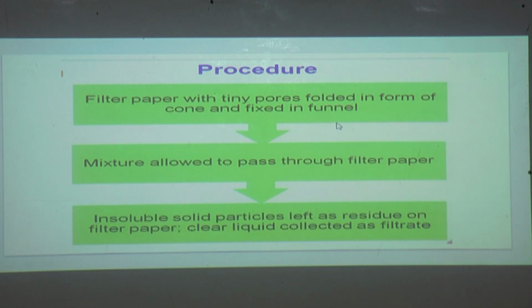Filter paper with tiny pores is folded in the form of a cone and fixed in a funnel. The mixture is allowed to pass through the filter paper. Whatever mixture we have to filter, we pass through the filter paper. Insoluble solid particles are left as residue on the filter paper. Clear liquid is then collected as filtrate.